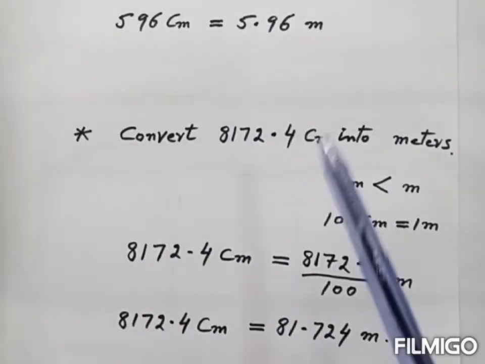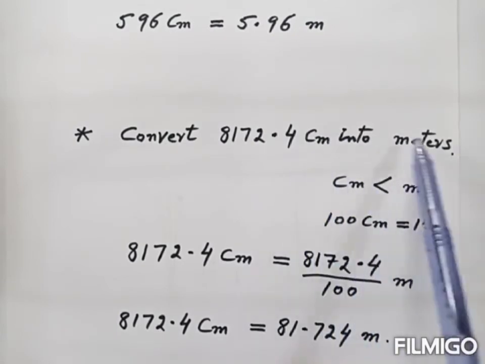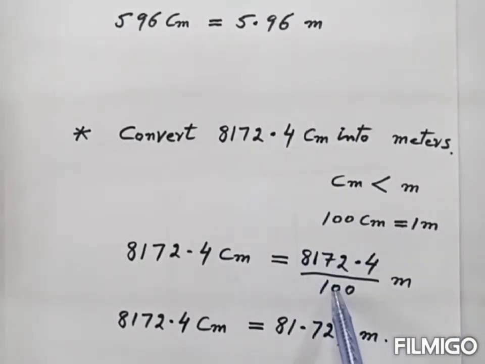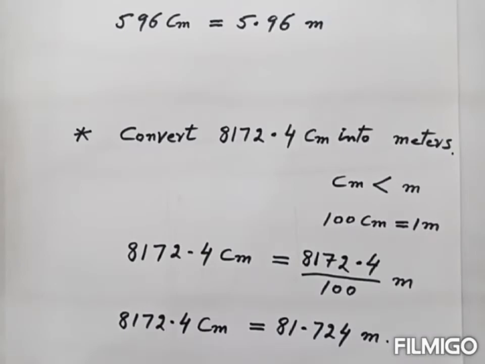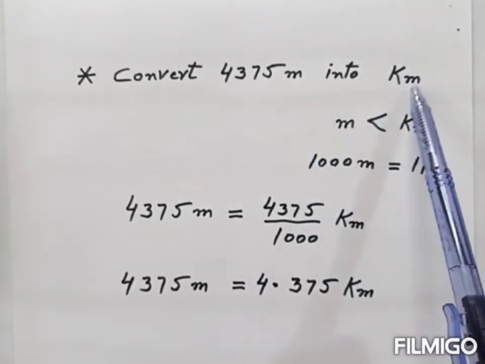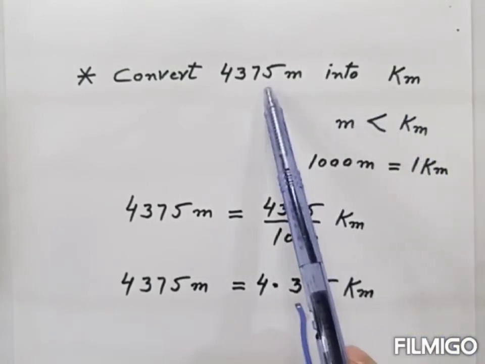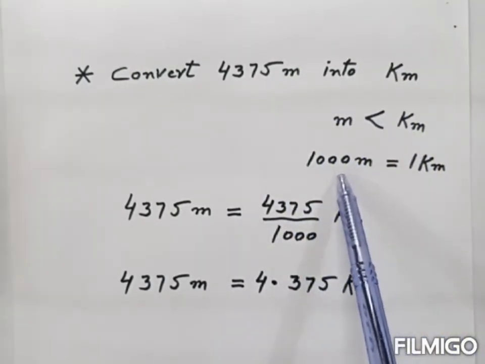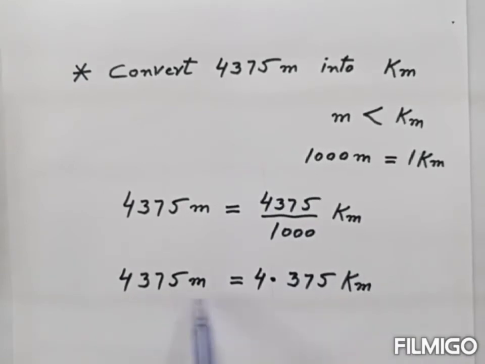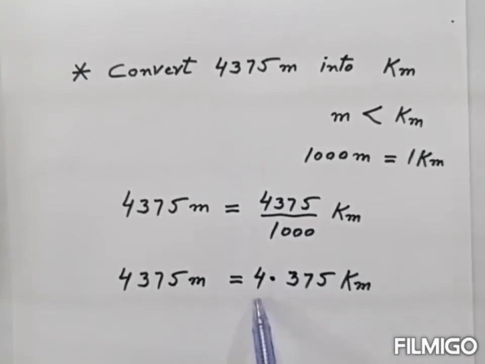Here again we convert small unit into big unit. We divide this number with 100. When we divide, then we get this. So this much centimeter is equal to this much meter. This is the answer. Here again we convert small unit into big unit. So we divide this number with 1000. When we divide, then we get this. So this much meter is equal to this much kilometer. This is the answer.